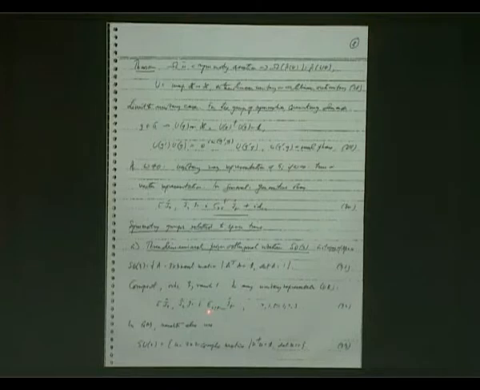The structure constants for the group SO3 are the Levi-Civita symbol, epsilon RST, which is the completely antisymmetric symbol, with R, S and T running from 1, 2 to 3, and it is normalized so that epsilon 1, 2, 3 is taken to be plus 1.